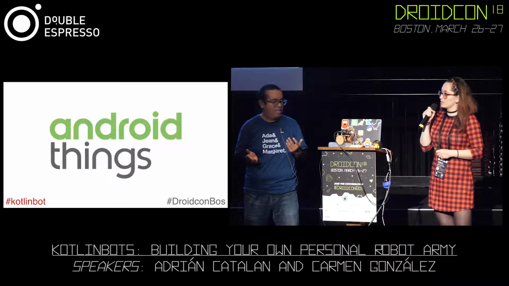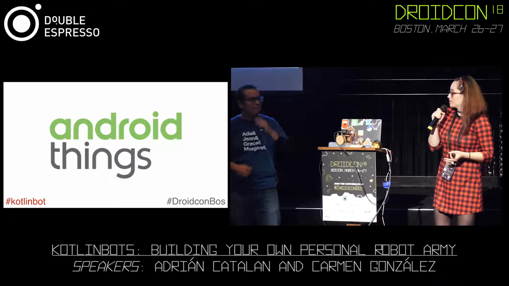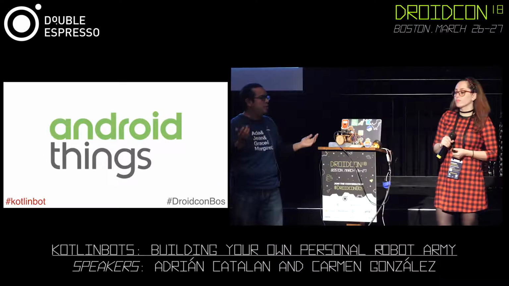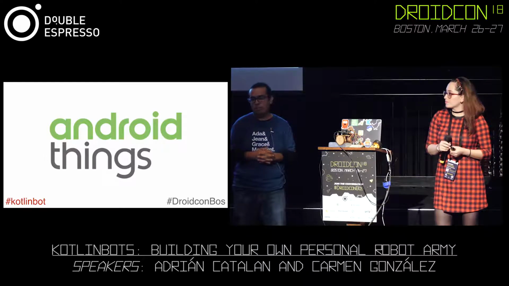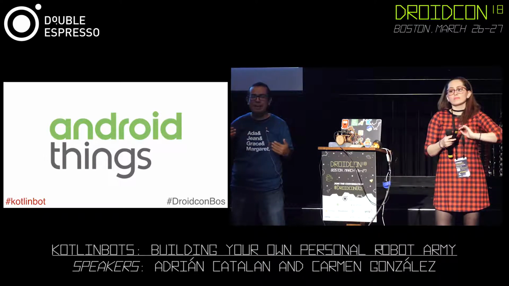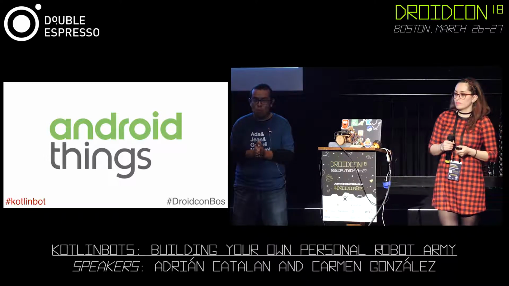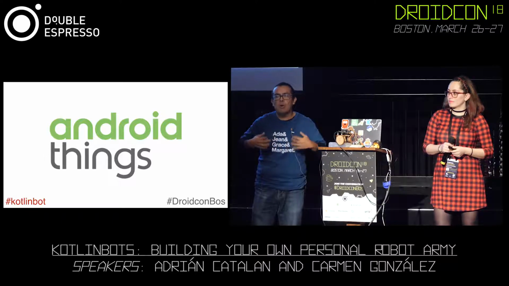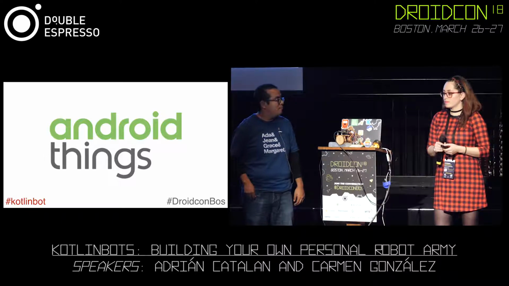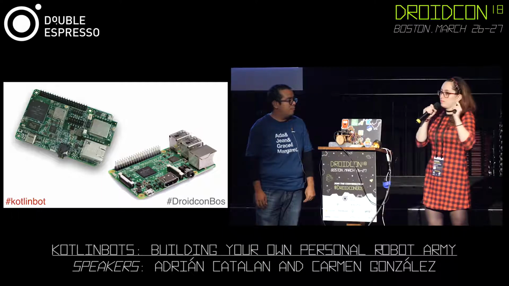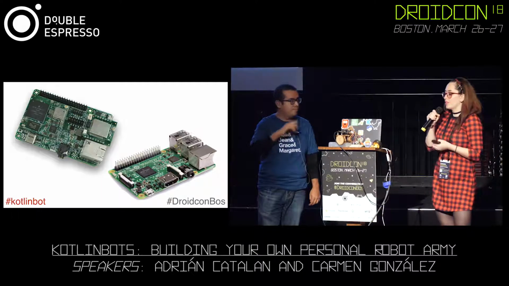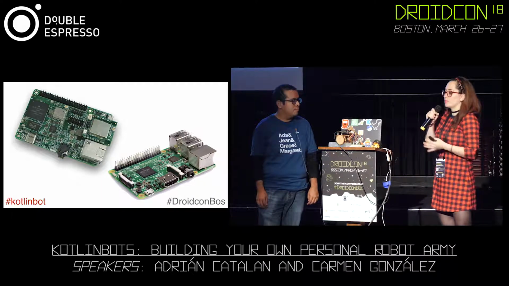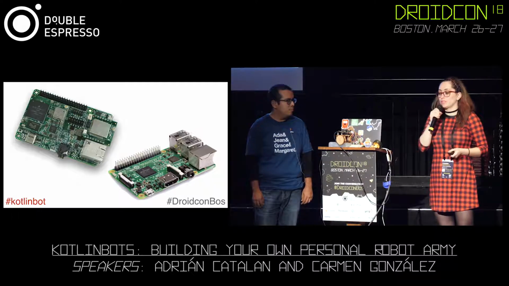So, the tools. Android Things, of course. It's amazing, right? But as Kelly was mentioning, we do need some stuff like a wheat tortilla, beans, cheese. So we will need Android Things. That's the platform, our square one in order to build some robots. And we have our mini computers, a Pico Pi or a Raspberry Pi. This is where we start. With this basic thing, we start building a robot.